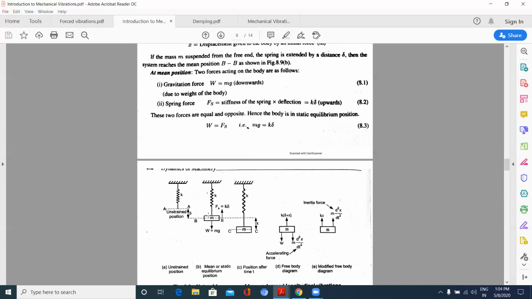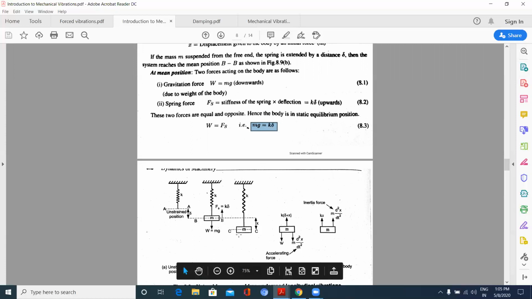Now what will be the downward force? It will be mg. Because of this mass m, the downward force will be mg, and there will be a reaction force upwards. That reaction force is given by K delta. Please note here mg is equal to K delta, where mg is the downward force and K delta is the reaction force acting upwards. Here now it is being balanced.